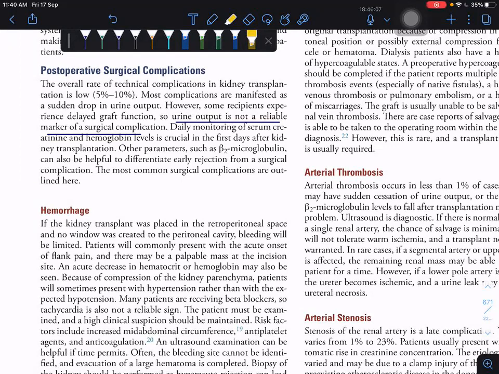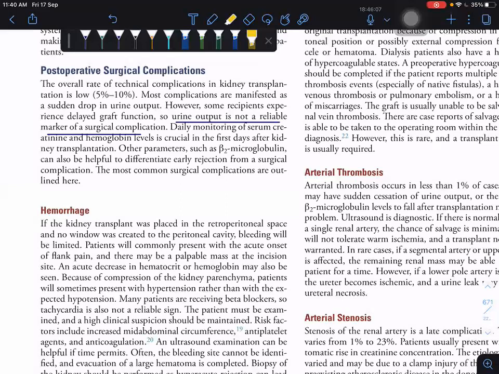I have a doubt. KDPI is for both deceased donor and live donor, or only for deceased donor? Generally, it's donor only. Generally donor, not for living donor. Generally they told donor. Okay.